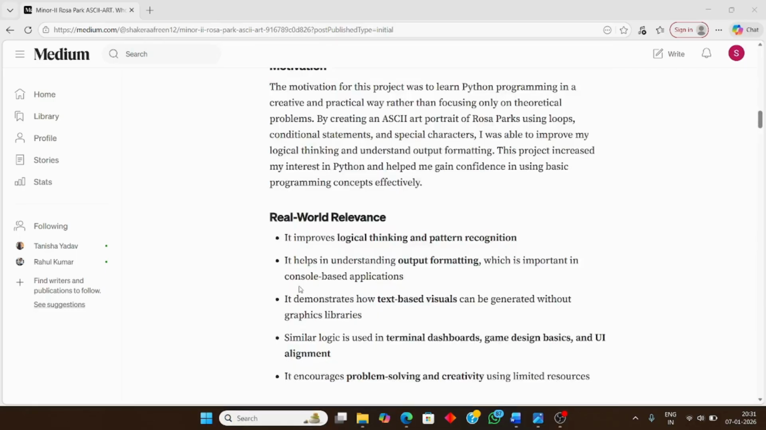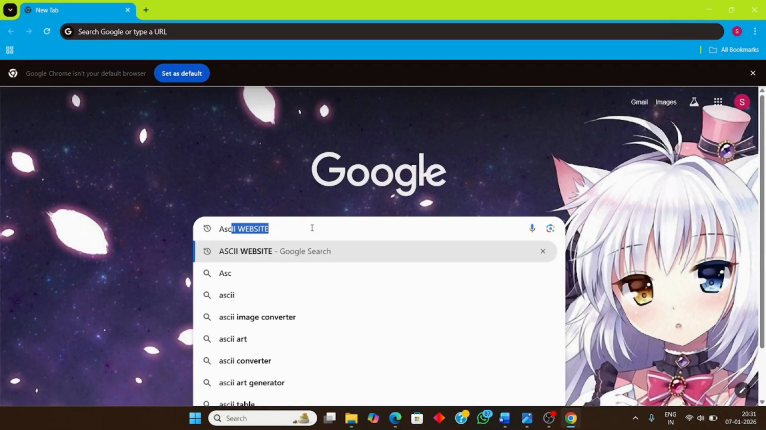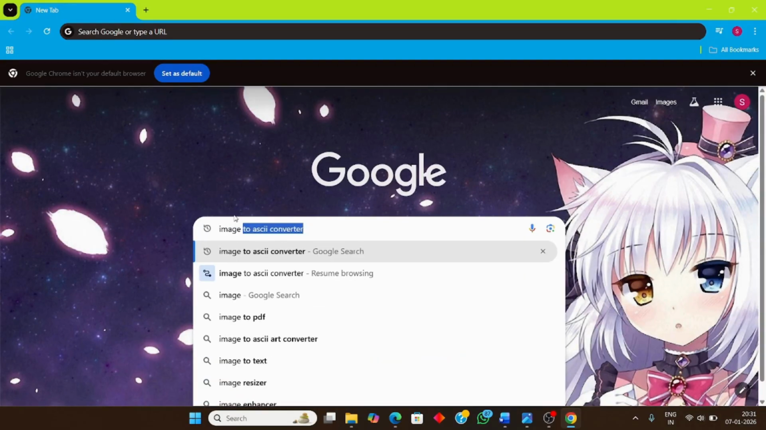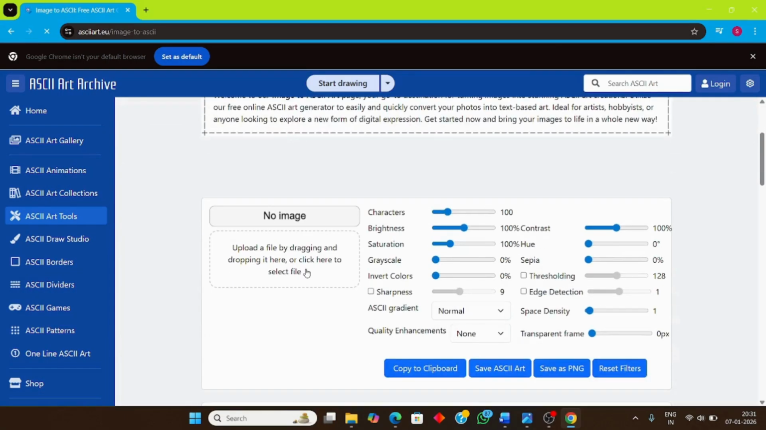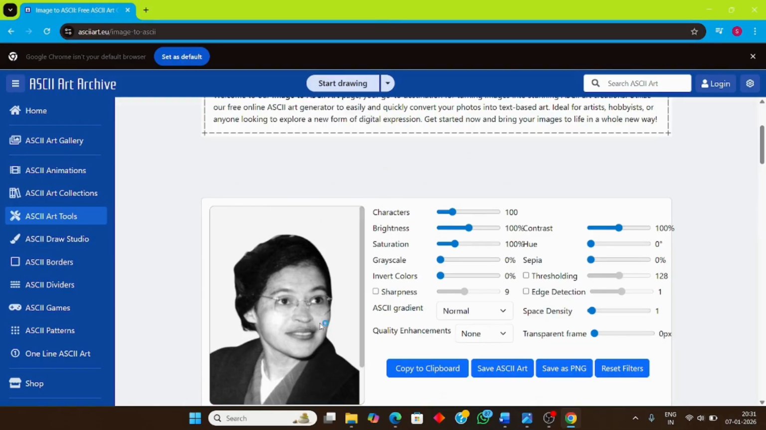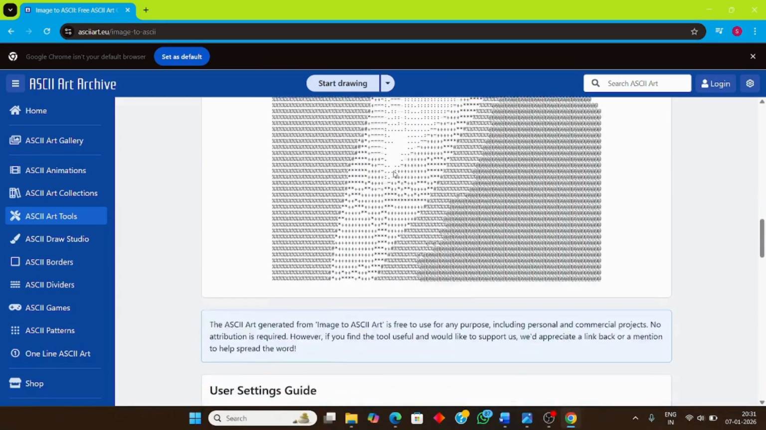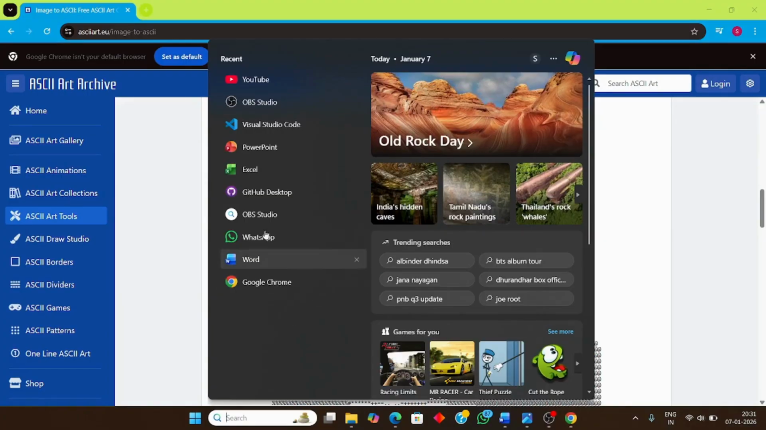First of all, we will go to Google and type image to ASCII converter. We will convert our image into ASCII characters. This is the image of her that we will use, and we convert it into ASCII characters like this. So we have got this image. Now let's move to VS Code for our coding part.